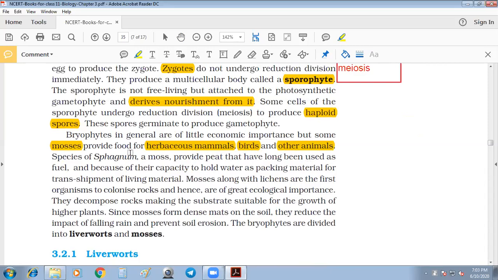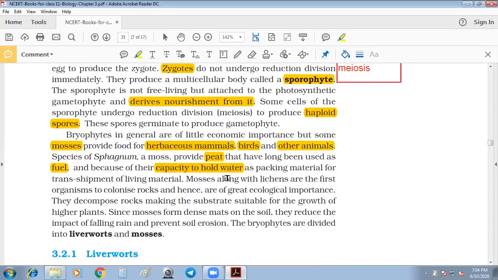Species of sphagnum, a moss, provide peat. Peat means coal, which produces energy as fuel. But this peat is not that burnable, so that much energy will not be produced by it. Peat has a much greater capacity to hold water. So packaging material for the transmission of living material can easily be transported using peat. Peat has water holding capacity, so it will not make those products degrade or decompose.